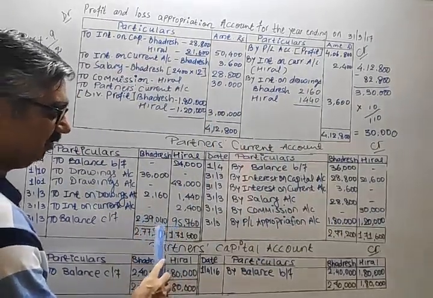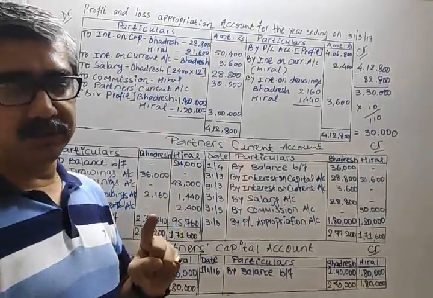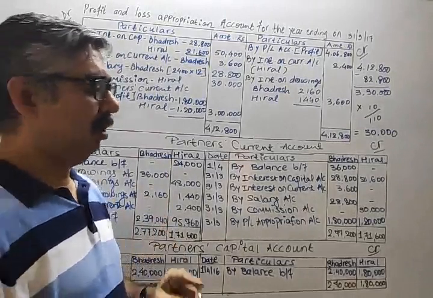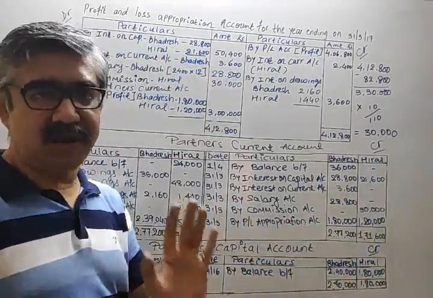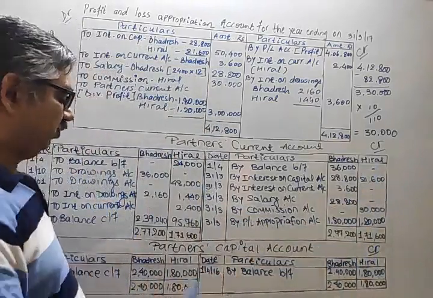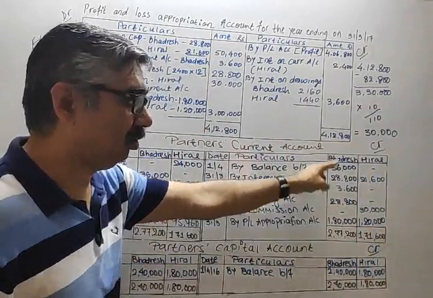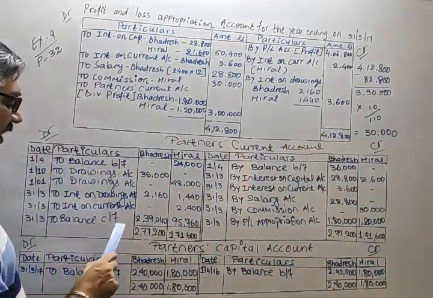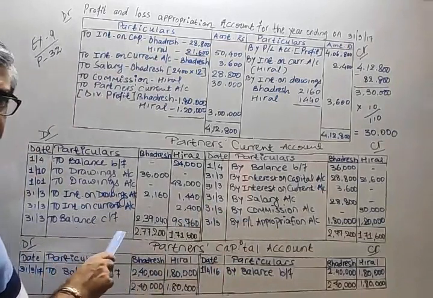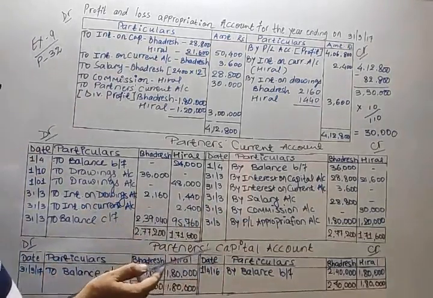This balance we are going to write in balance sheet. Now can we say credit side total is bigger, so it is known as credit balance? So this is a credit balance, mind well, credit side total is bigger. In a different way you can remember: whichever side the balance c/f is written, the balance is of the opposite side.